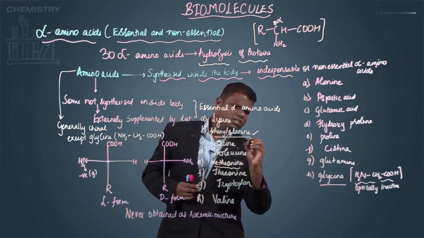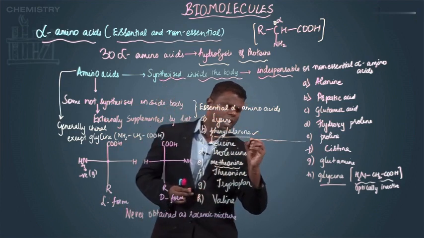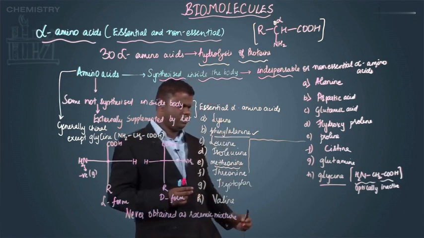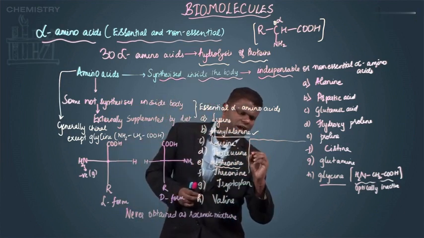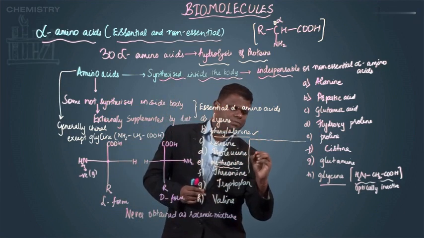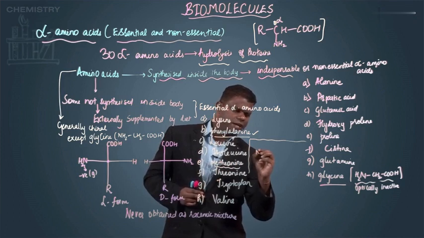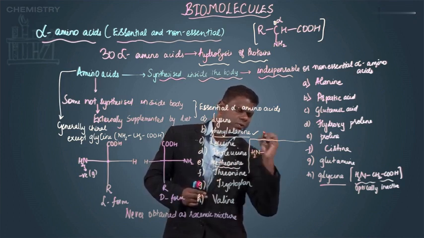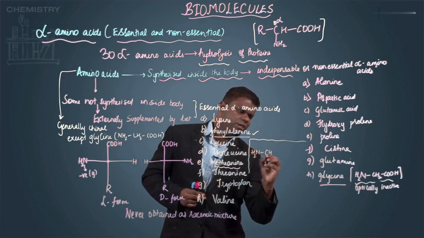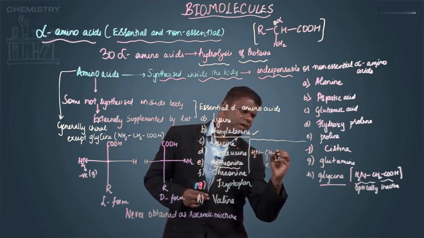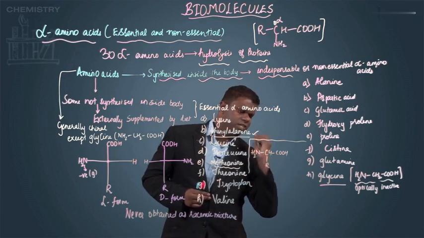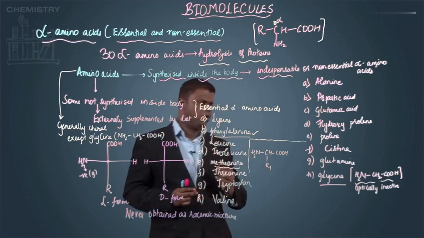Now let's see what happens to your alpha amino acid. Let's say you have NH2, then CH, here you have R, here you have COOH. I'll put this as R1.